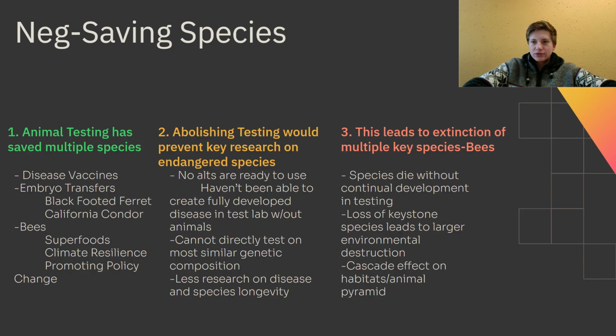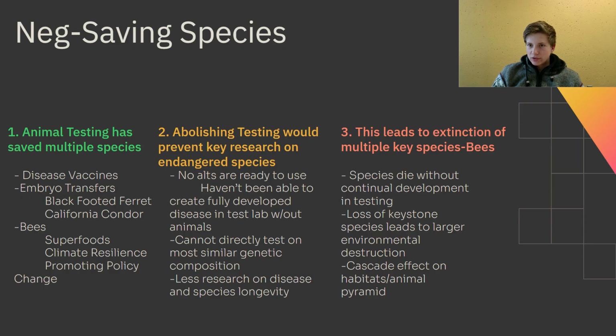Okay, saving species. Three ideas here. Firstly, animal testing has saved multiple species. We can look specifically at disease vaccines for a number of animals, and embryo transfers have saved a number of different species. The two listed there are just starting point examples. But specifically, the case I want to talk about is about bees. Using animal testing, we've been able to create superfoods for bees.